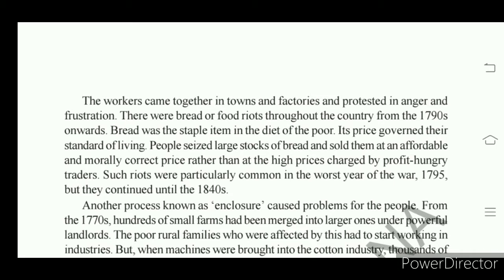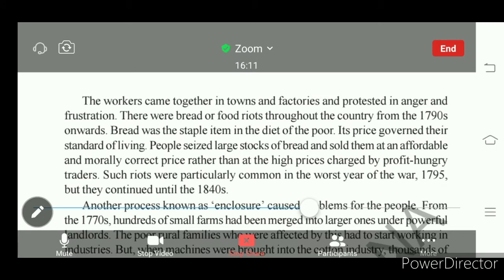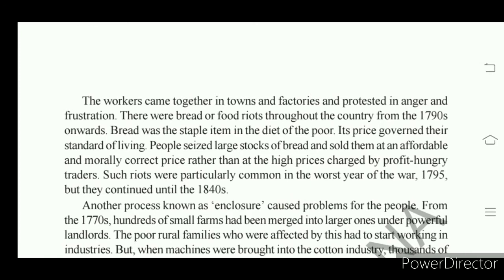They were frustrated as they lost jobs, that is work, and they were suffering with unemployment. They were not able to buy food for their family members. So all these things made workers unite. In the towns and in the cities, workers united, and there they started food riots.